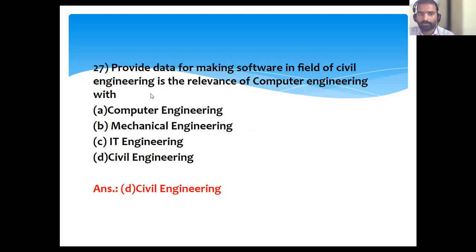Try to understand this problem. Question: provide the data for making the software in the field of civil engineering. If software has to be made in the civil engineering field, it is the relevance of computer engineering; where do computer engineers work? That is civil engineering. But actually there is a small confusion in the question only. It should have been only up to relevance. If it ends at relevance, the answer will be computer science engineering. Computer engineering with was asked, so for that, with civil engineering has come.